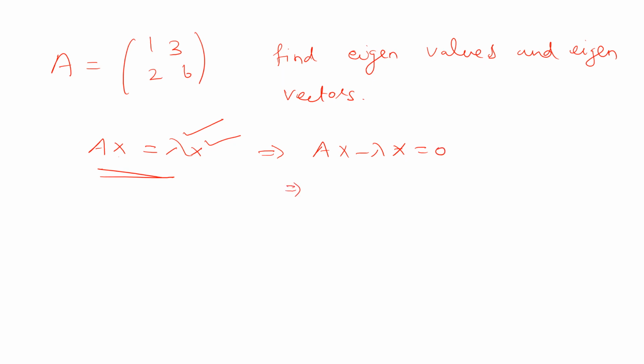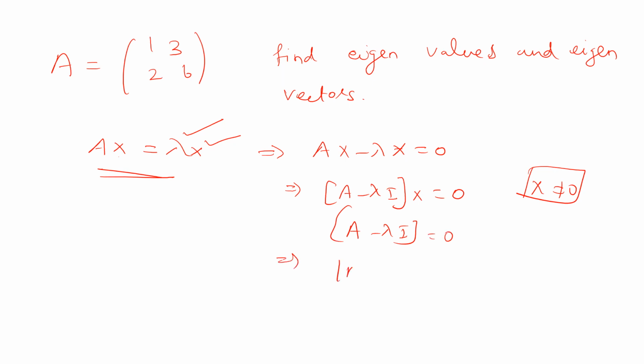So this implies I can write, A minus lambda times the identity matrix I, times x, is equal to 0. Here this x can never be 0. The eigenvector cannot be 0, because we should take a vector which is non-zero. So this implies that the determinant of A minus lambda I equal to 0. This is the characteristic equation for the matrix A.